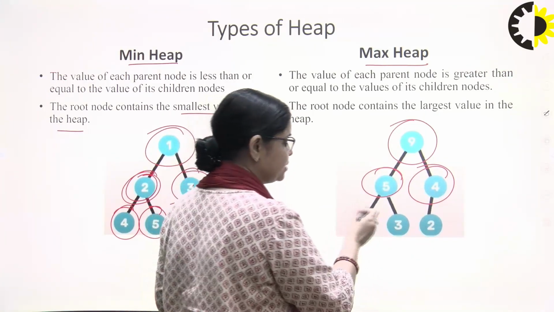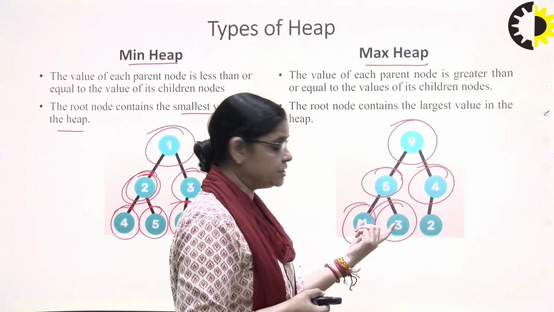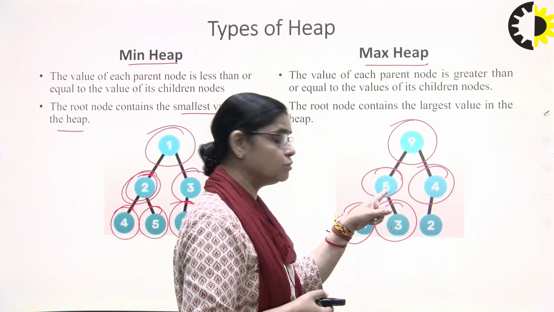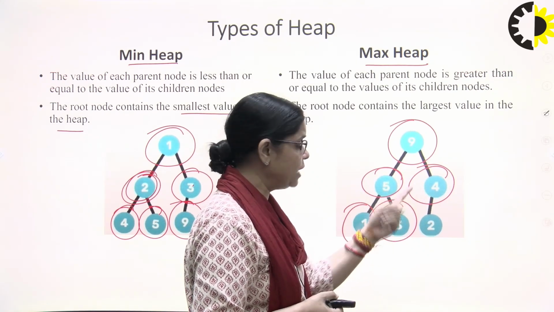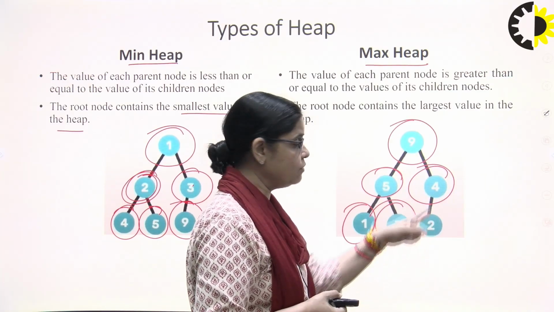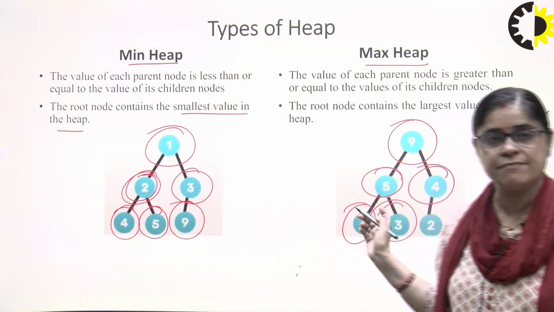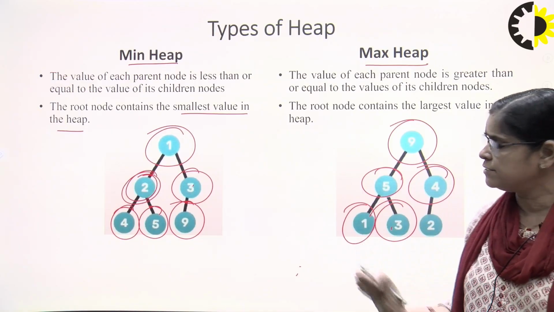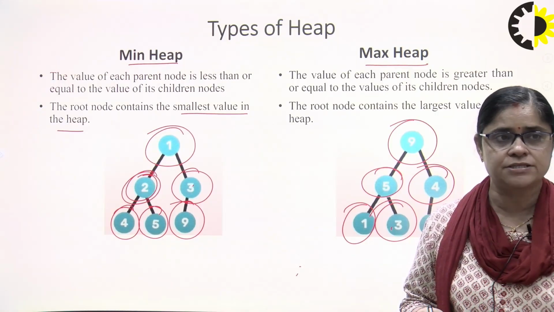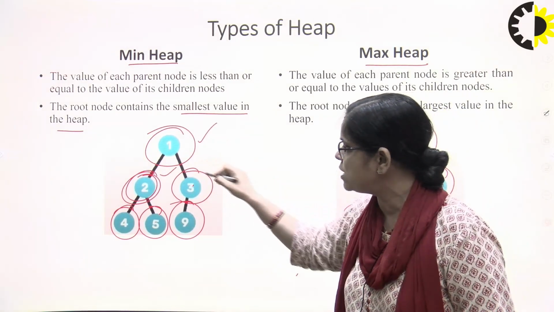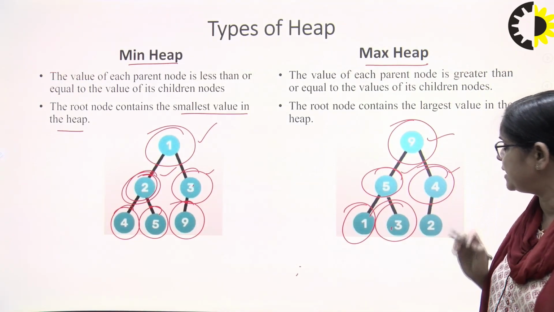Here again, if you see the child nodes 1 and 3, they have smaller values, and the larger value is at the root node 5. So this is a max heap. Again, 4 is greater, this is a root node, and 2 is smaller, this is a child node. Again, this is a max heap. If you see very clearly in these diagrams, at a glance you can easily find out which is a min heap and which is a max heap. If the root node has the smaller value, it is a min heap. The root node which has the larger value, it is called a max heap.